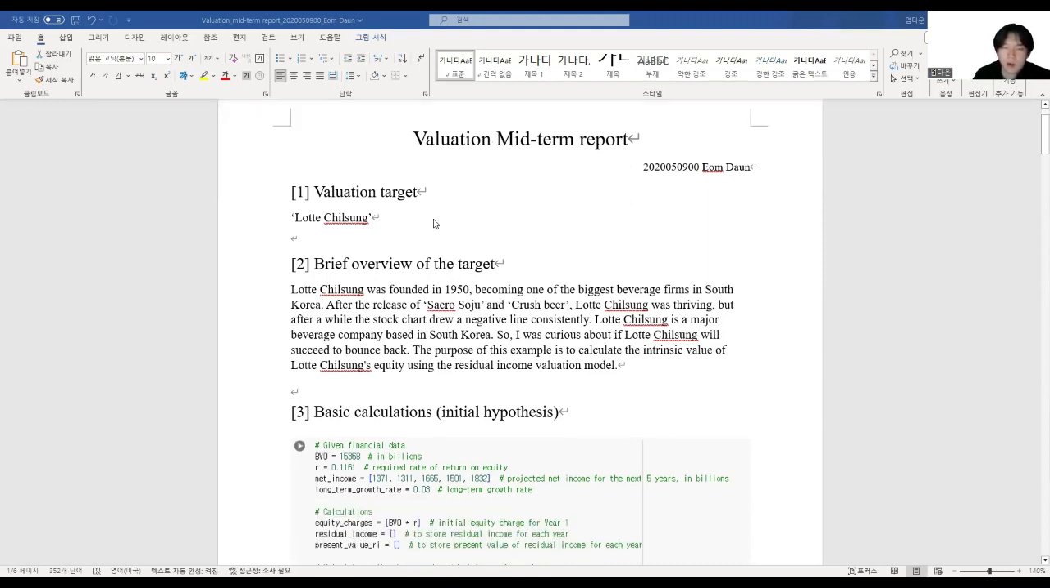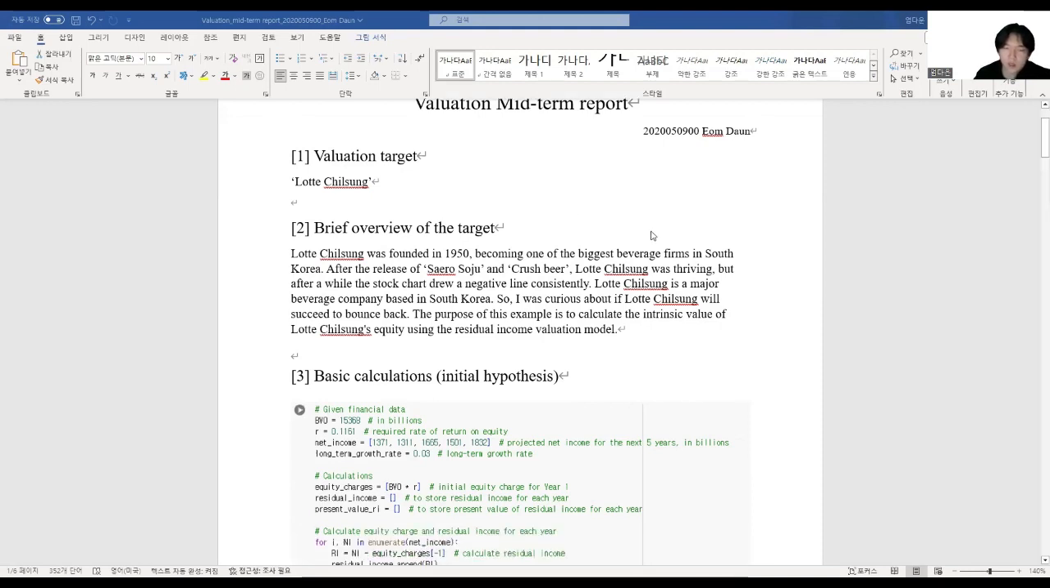First, my valuation target is Lotte Chilsung, which is a beverage company in Korea. Next, I'll talk about Lotte Chilsung briefly to give an overview of the target. Lotte Chilsung was founded in 1950, becoming one of the biggest beverage firms in South Korea.